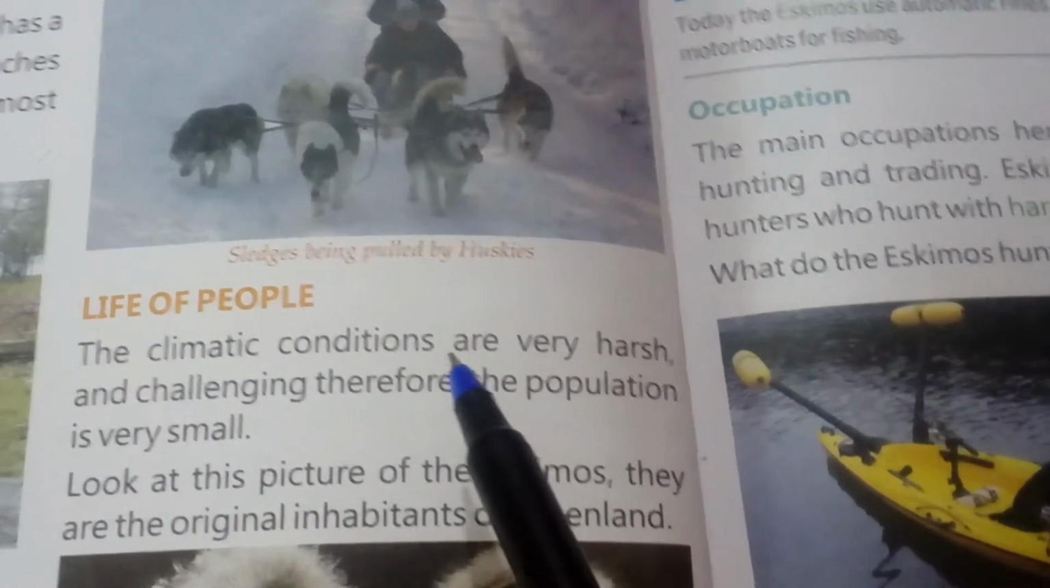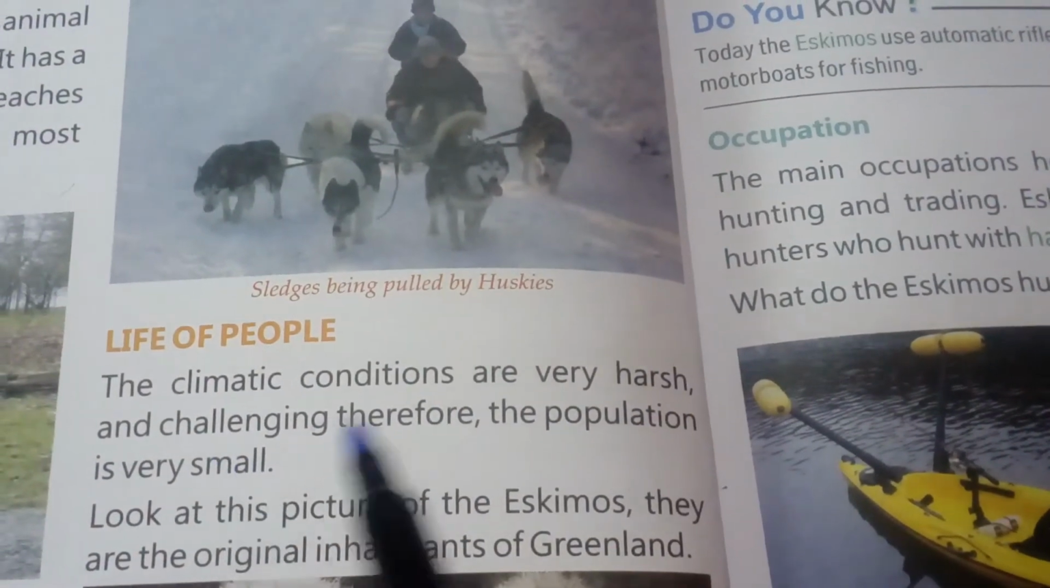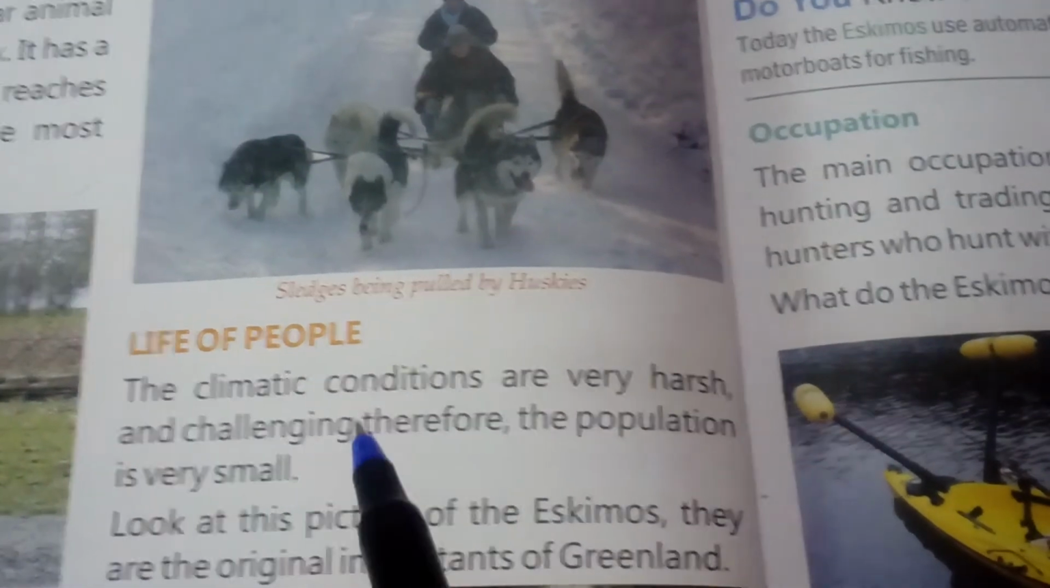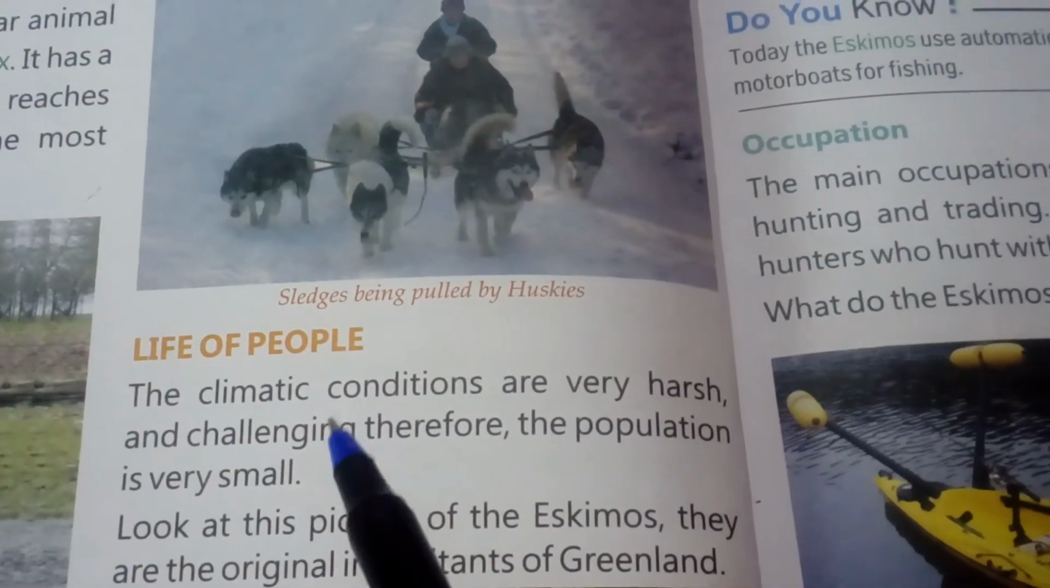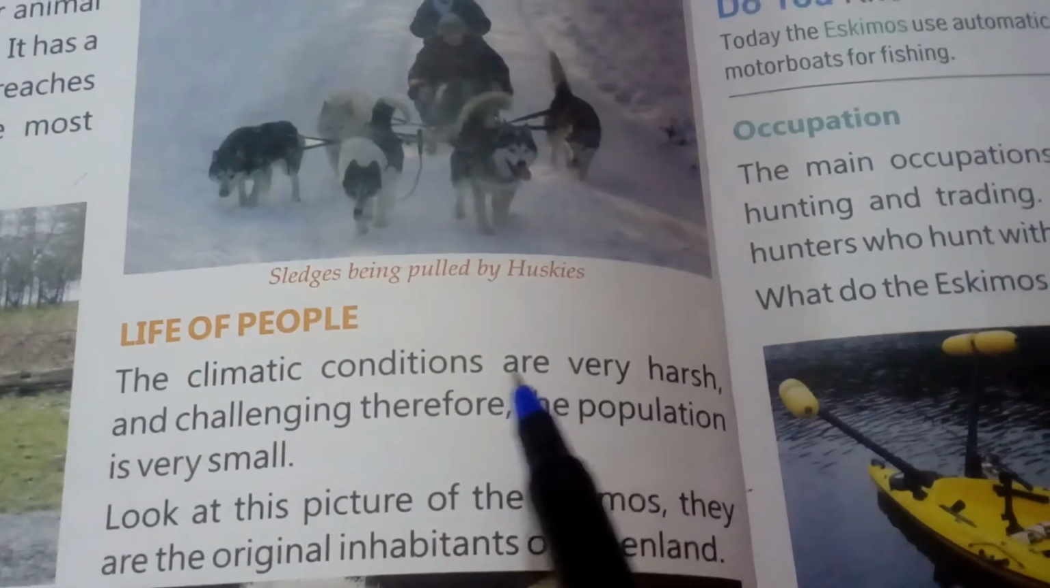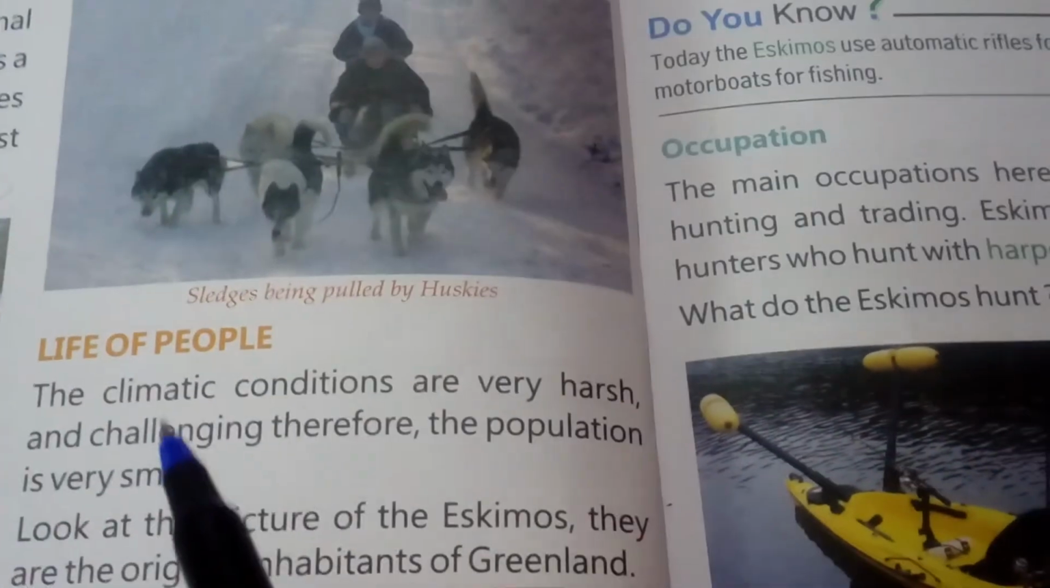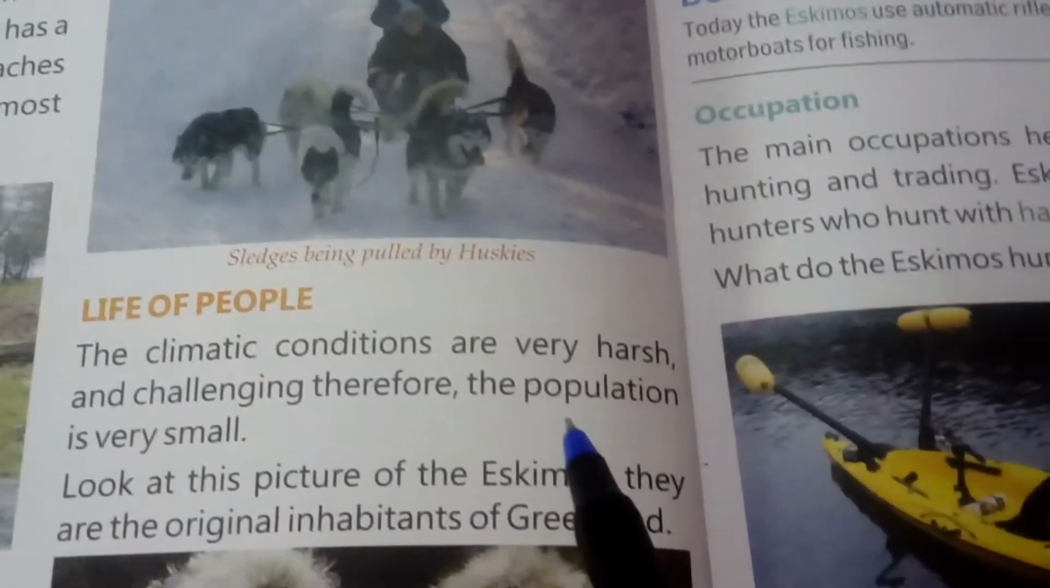Next, life of people. The climatic conditions are very harsh and challenging. Therefore, the population is very small, because we human beings can't survive in such conditions. An extremely bitter cold climate is there.